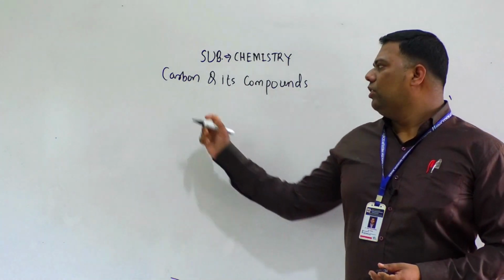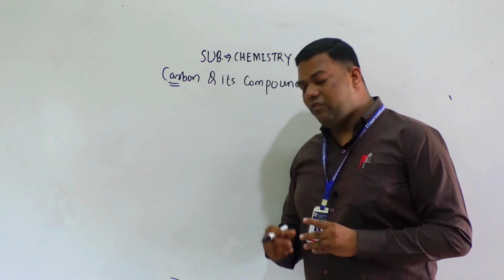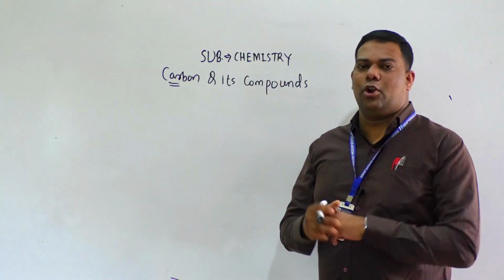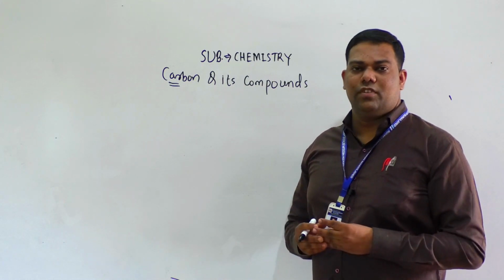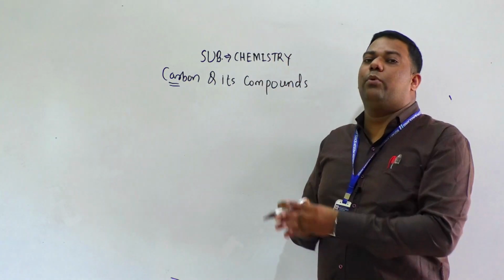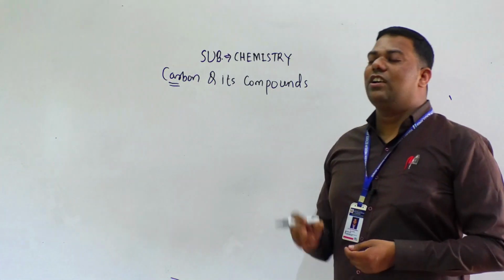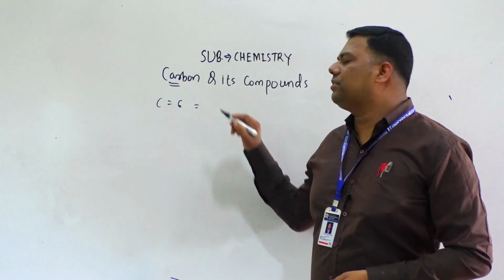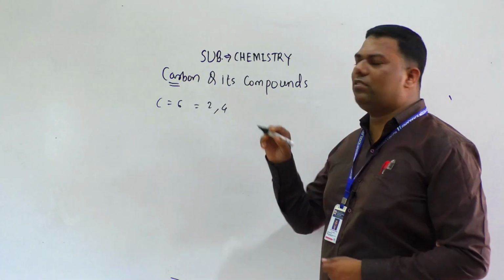So here, first know what is carbon and where it is situated. As you saw in our periodic table, the carbon family is in group 14. Carbon has atomic number 6, and its electron configuration is 2, 4.